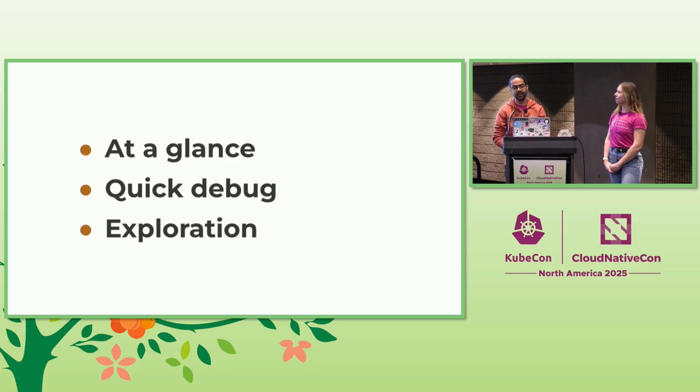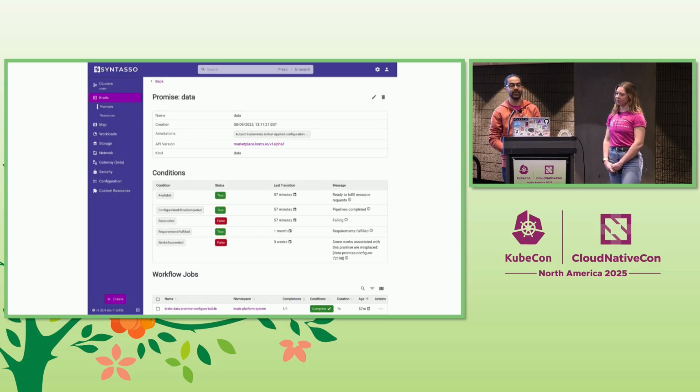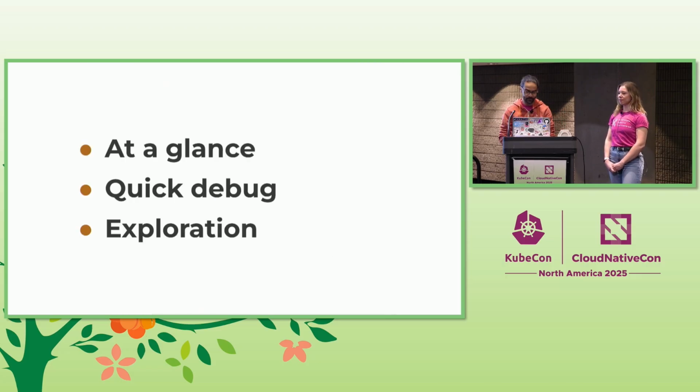And the final thing that a GUI allows you to do is to click about. You can see that on the promise page, we have some links. There are some things on the left, things on the right, things on the bottom. People are curious, people click around, and discover and find out the information that they need themselves without you having to write a lot of docs. Because we also learned that our customers don't actually read the docs. I don't know if you discovered that, but this makes the journey of self-discovery a little bit easier.